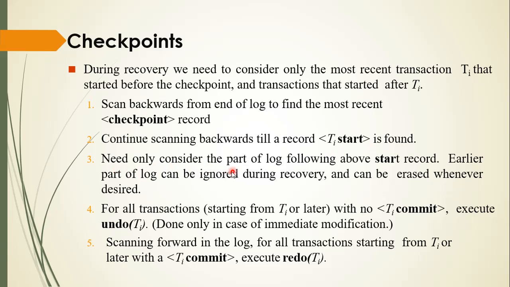It only needs to consider the part of the log following the above start record. The earlier part of the log can be ignored during recovery and can be erased whenever desired. For all transactions with no Ti commit, execute undo, which I have explained. Scanning forward in the log, for all transactions starting from Ti or later with a Ti commit, execute redo.